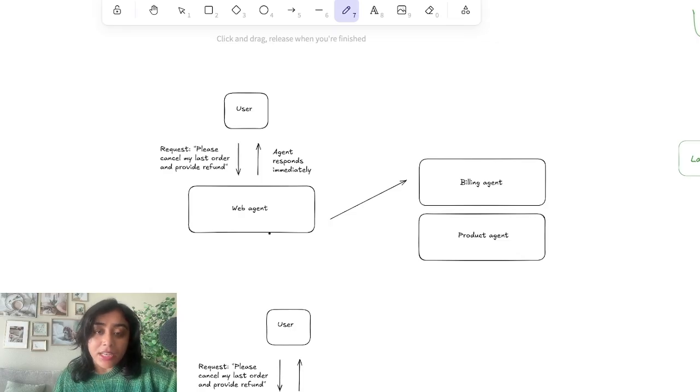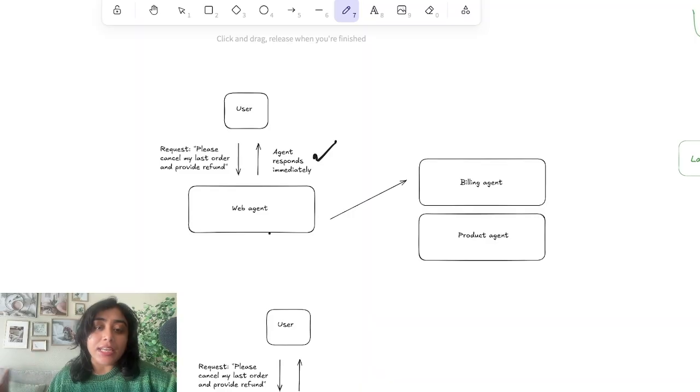Now the web agent here does two things simultaneously. One, it acts as a conversation agent with the user, keeping the user engaged with small talk, with responses related to the order, like I'm working on it, etc. At the same time, it sends requests to the billing agent. How? So when the user sends a request to the web agent, it immediately creates something called a session detail. That session detail includes something called a session ID that determines all the conversation that has happened with the user in this particular session.